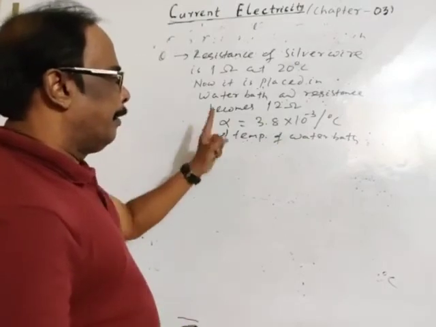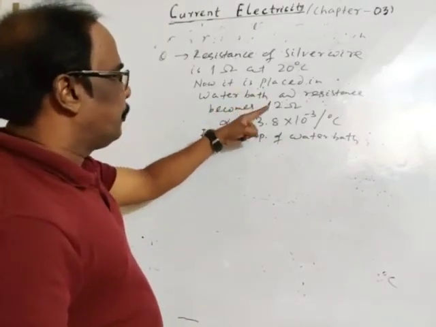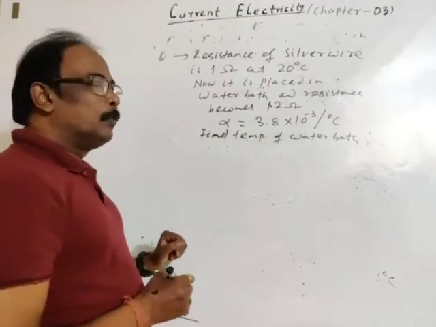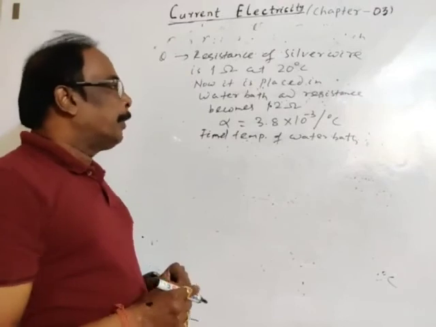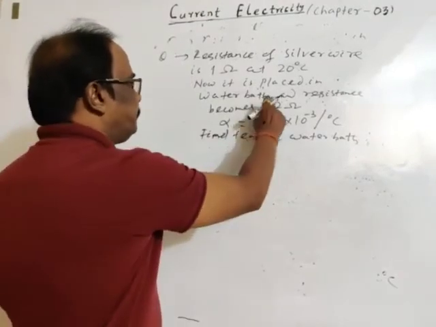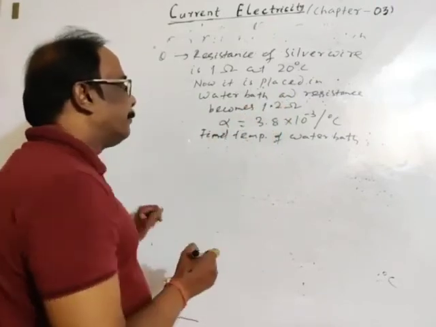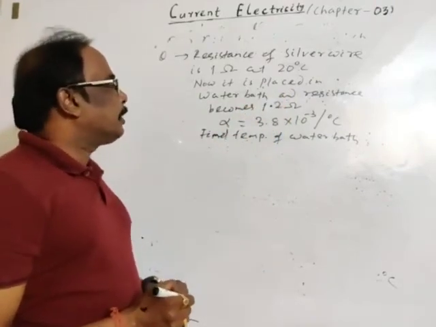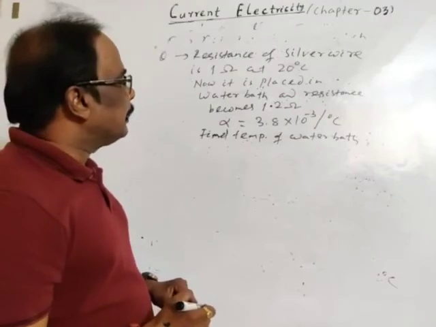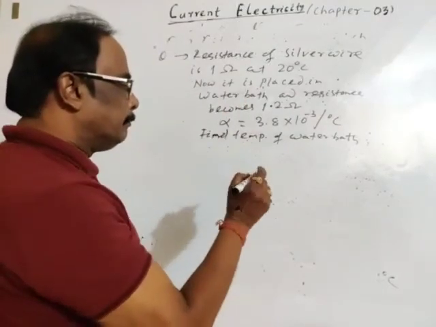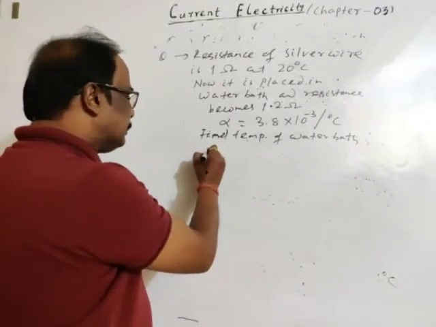Resistance will not increase too high with small variation of temperature. 1.2. Then we will get the answer.